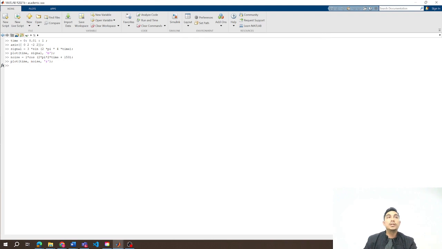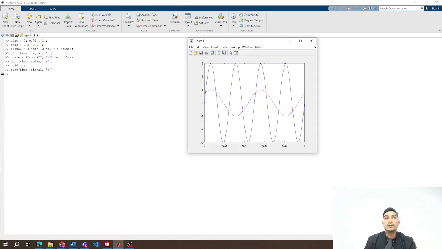But we also want to have the other signal as well. For that, we will need to use hold on. If we want both graphs in the same figure, we need to do that. Now with hold on, it will plot both graphs in the same figure, right?